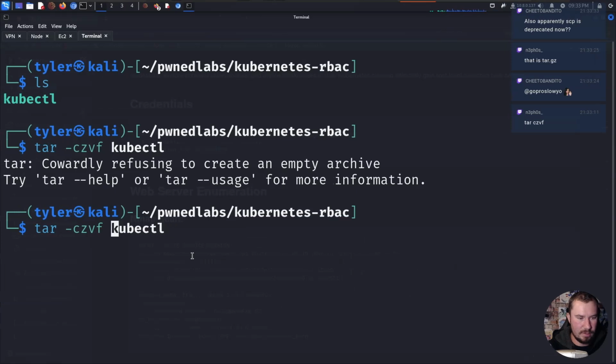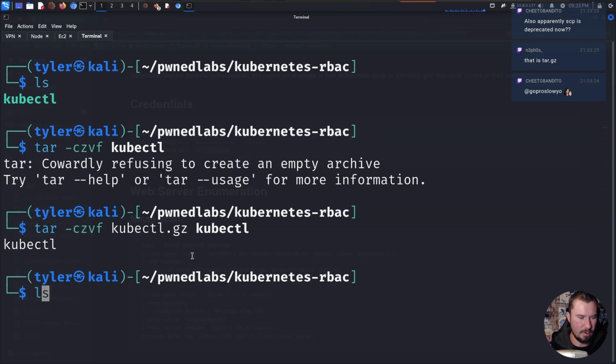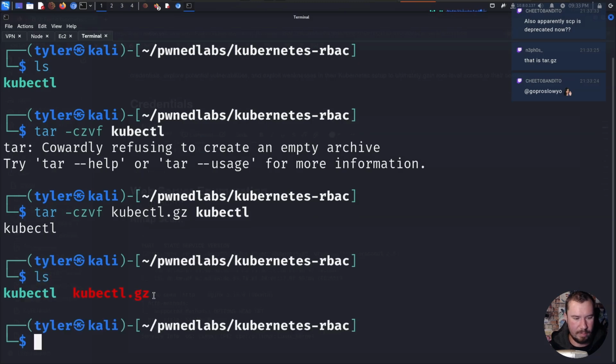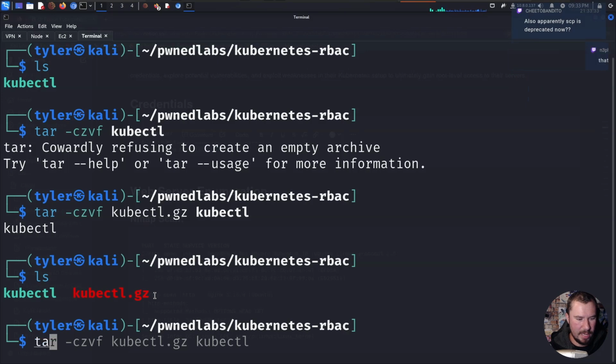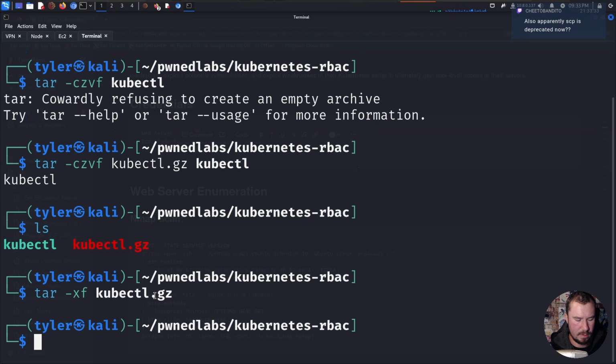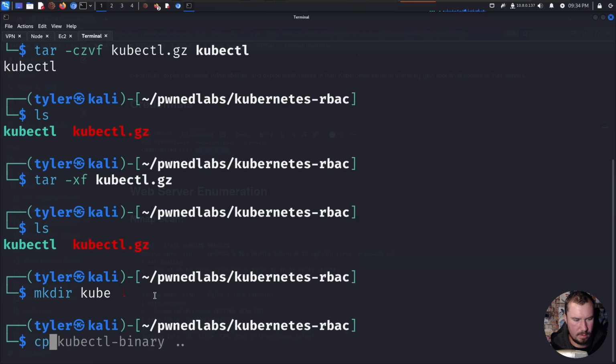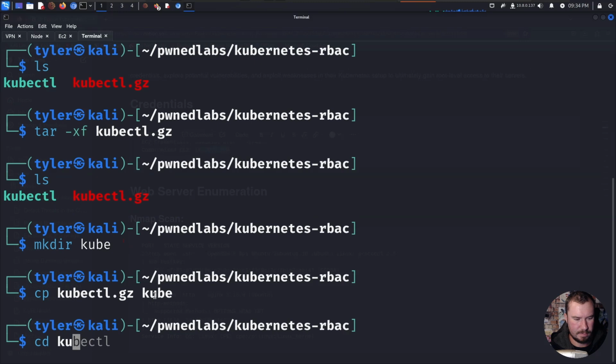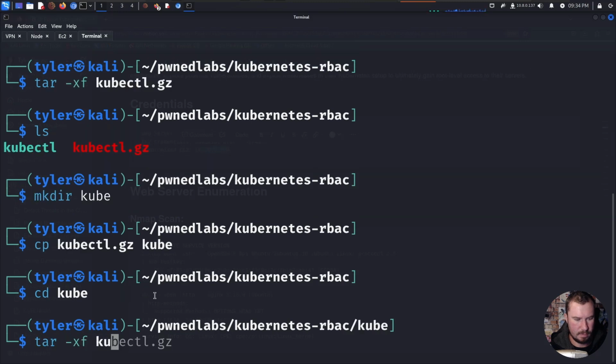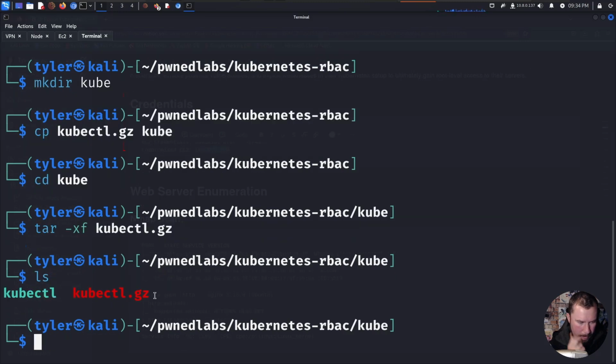I think we have to do, well, like so. There we go. So now we have it compressed. We can make sure it works. I think it worked. So I'll make sure it works before I transfer it to the box. There we go. It does work.